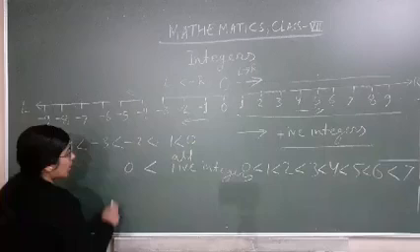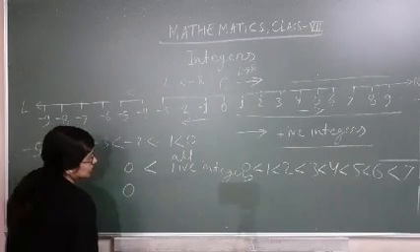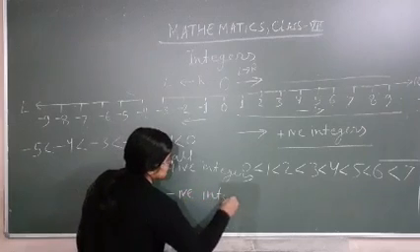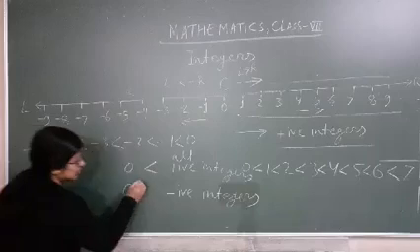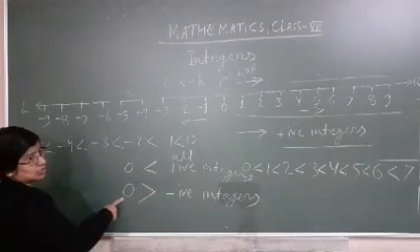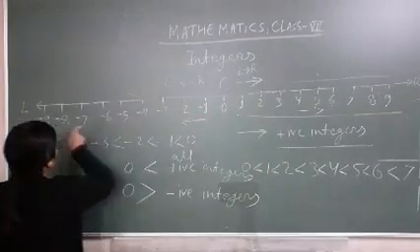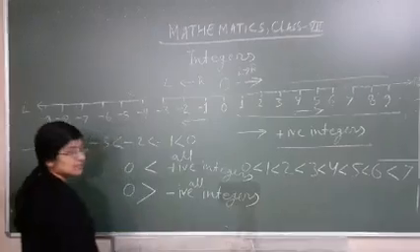But all negative integers, 0 here, all negative integers are smaller than 0. 0 will be greater than all the negative integers. Getting?